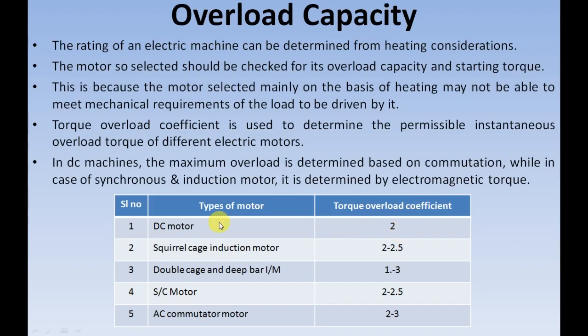That is, the DC motors can be loaded or overloaded up to 2 times of its continuous rating, whereas in the case of squirrel cage induction motor it can be loaded up to 2.5 times. Double cage induction motor can be loaded up to 3 times, etc.